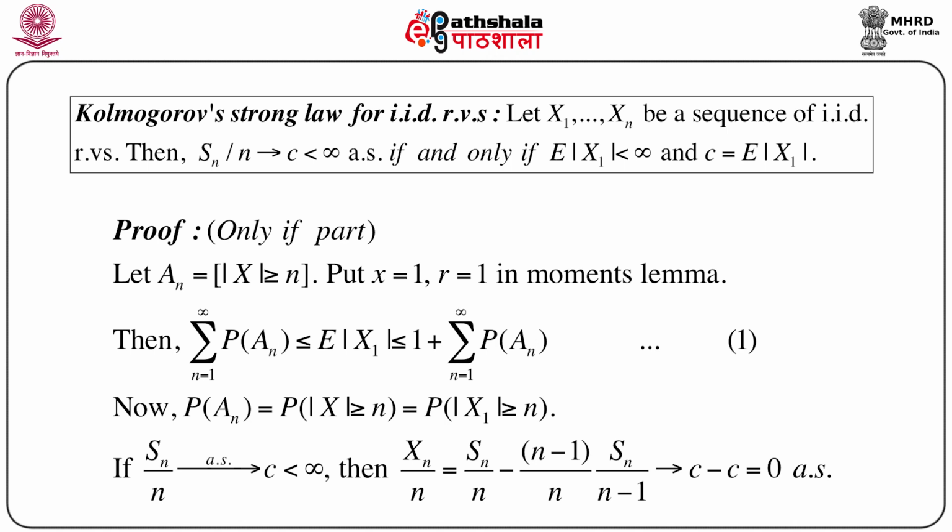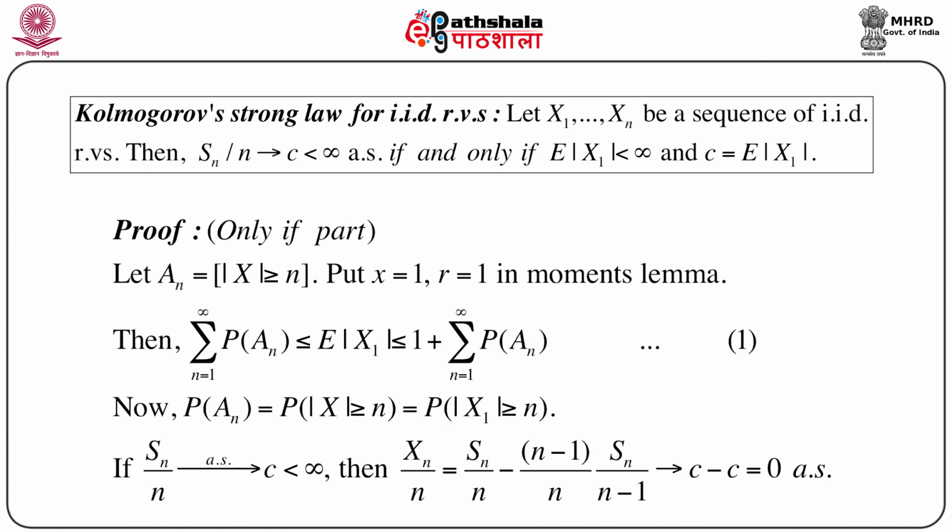First we will concentrate on the only if part. Let us define an event A_n as modulus of X greater than or equal to n, for n greater than or equal to 1. Now use Moment's lemma and put x equals 1 and r equals 1.